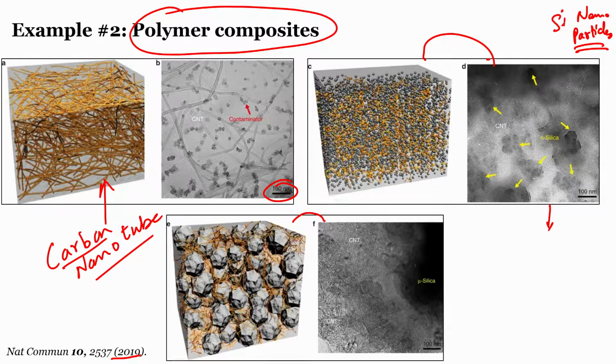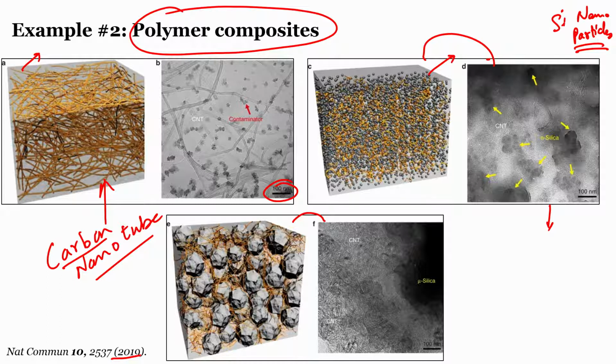Now what is the point of doing all these things? The point is the following. Carbon nanotubes are essentially the conducting elements. Polymer is non-conducting, carbon nanotube is conducting. Again, silica is non-conducting and polymer is again non-conducting. So when you change the shape and size of a non-conducting element in a polymer composite, how does it translate to its electronic transport behavior is the highlight of this work.